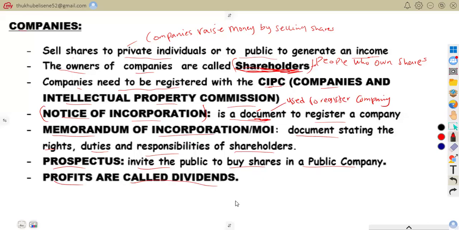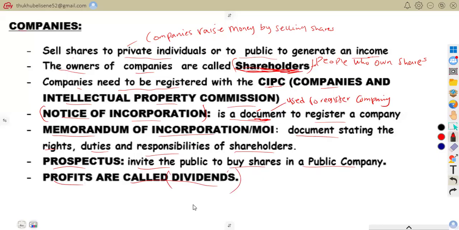Profits are called dividends. When a company makes profit and distributes some of it to shareholders, these payments are called what? Dividends. The profits of a company are called dividends.